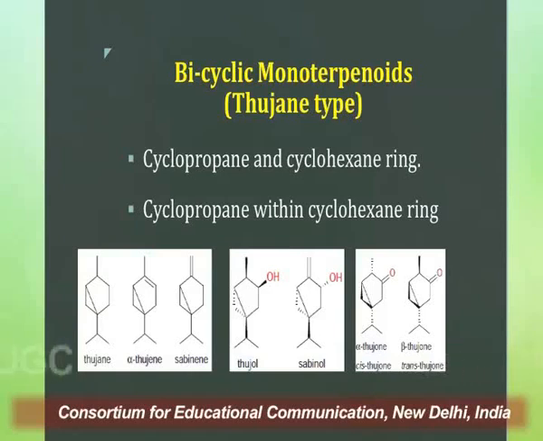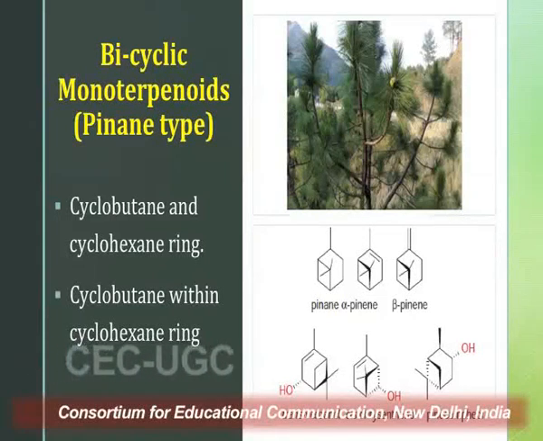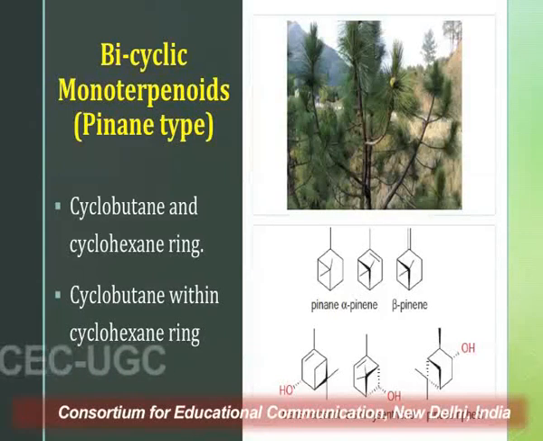Now these thujane and their oxidative derivatives have been found in different species belonging to the genus Thymus, Juniperus or Artemisia. The next subclass of bicyclic monoterpenoids is of pinene type, and as we have discussed, they largely possess a cyclobutane and a cyclohexane ring, and you can see that the dialkyl group is present on the cyclobutane ring, which makes the structure highly stable. And the common examples are pinene, both alpha and beta pinene, which are largely found in pine trees.